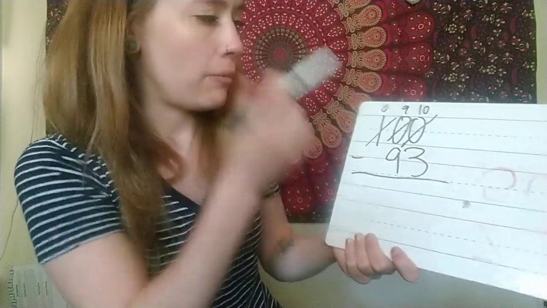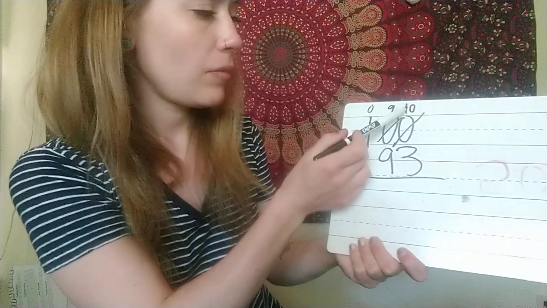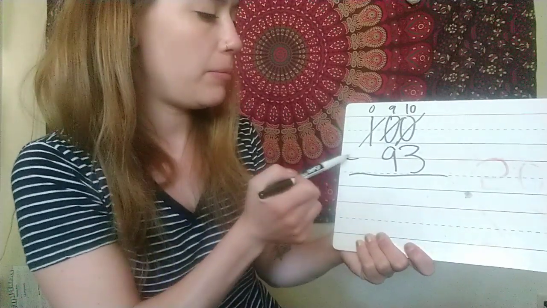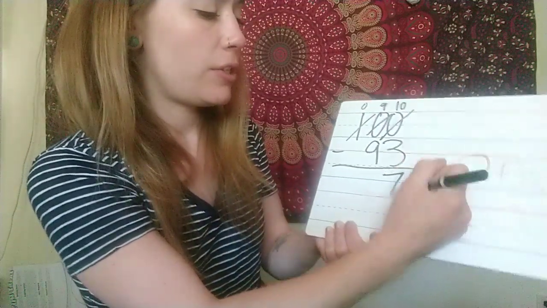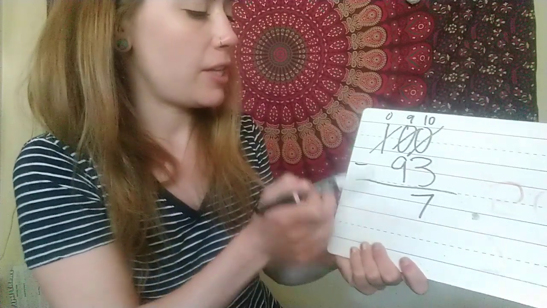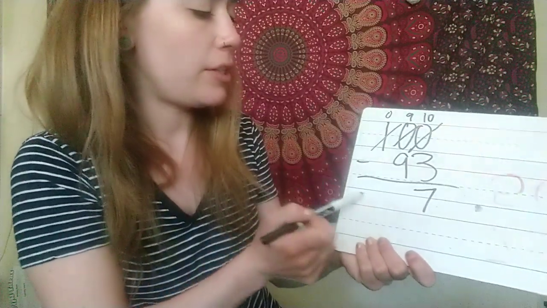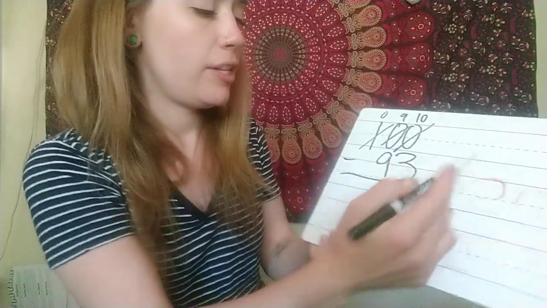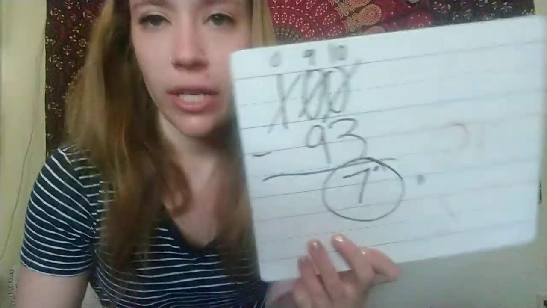So this is going to be 0. When you do this now, 10 minus 3 equals 7. 9 minus 9 is 0. 0 minus 0 is 0. So there is a 7-degree difference. We're going to be 7 degrees away from reaching 100 degrees tomorrow. So tomorrow is going to feel really warm.